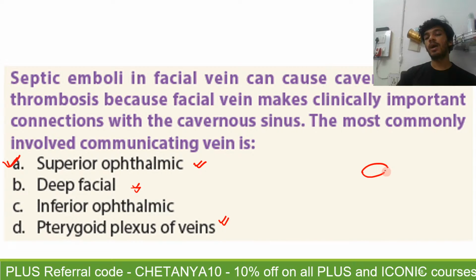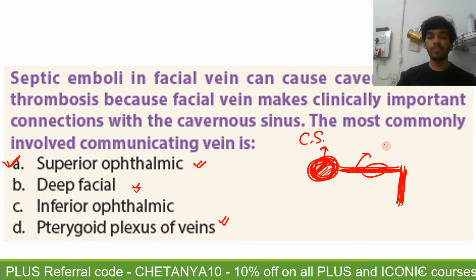So if this is your eye, you have the superior ophthalmic vein going behind from here, right? Get a connection here from the angular vein, right? That is your cavernous sinus. Since it is a very direct connection, that is why it is the one that is most commonly involved. The cavernous sinus, this is the superior ophthalmic vein, right? The answer is not deep facial, the answer is superior ophthalmic vein.